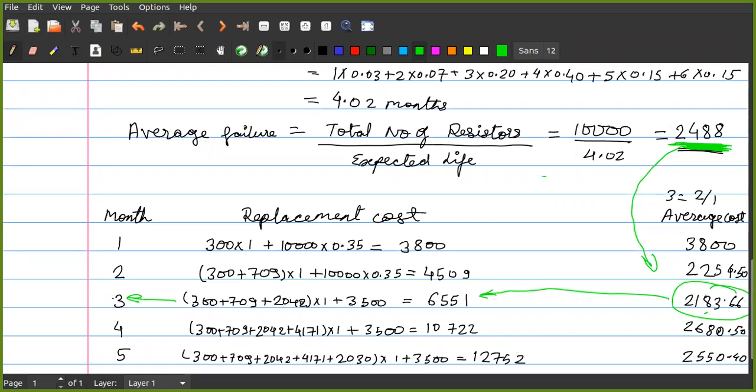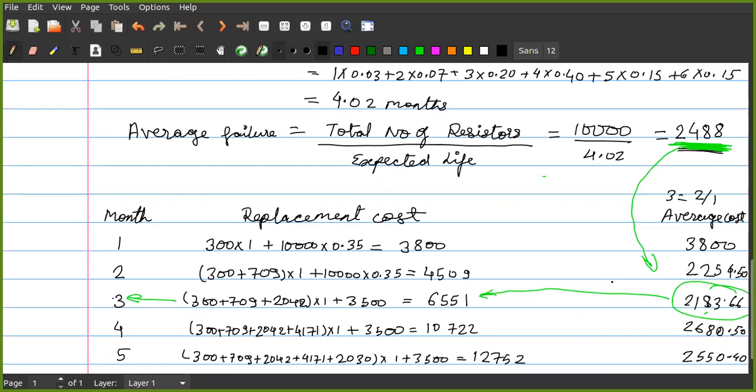For example, instead of getting the value 2183, if we could have got 2583, then we would have said that this is the minimum value and we are not going to go for the group replacement. If all the values in the average cost are greater than this value, then we will not go for group replacement. Since the value is less than the individual replacement value, we are going to go for group replacement.